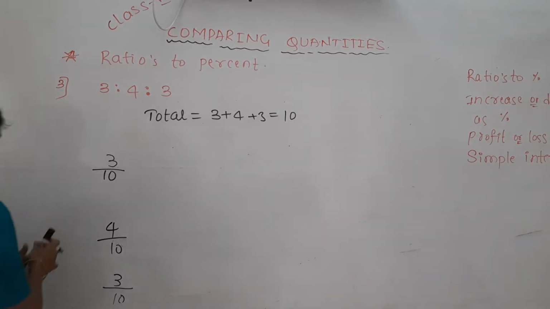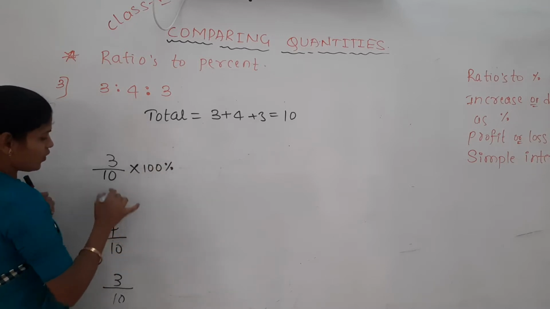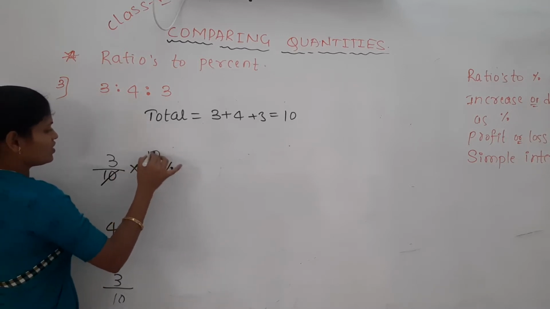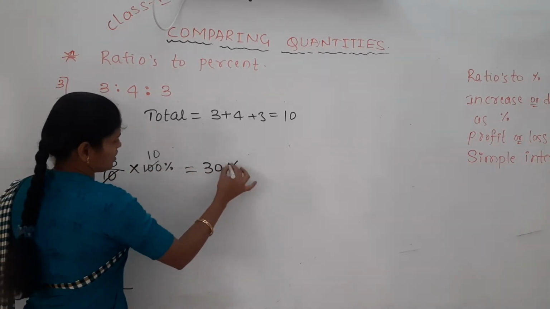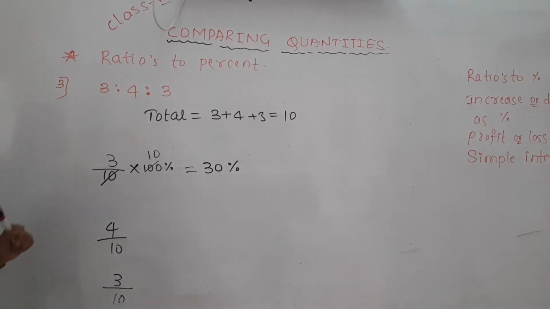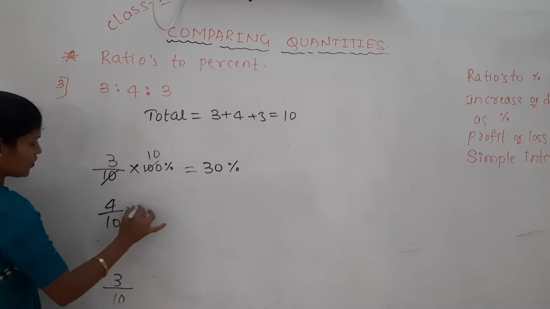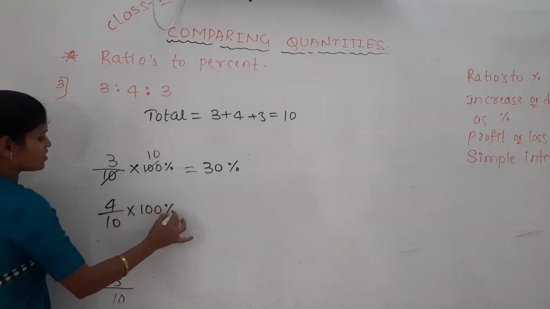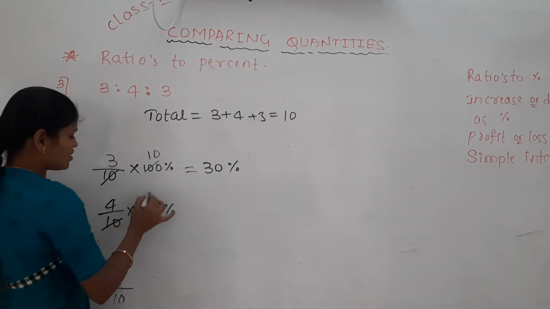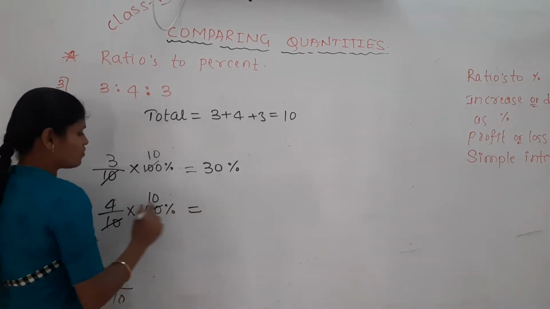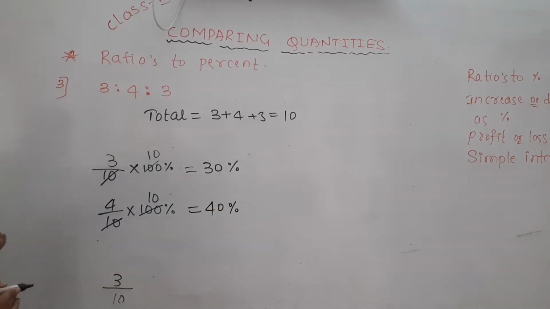If you want to convert this fraction to percent, multiply by 100%. 10 ones are 10, 10s are 100. Now 3 into 10, 30%. Next one, same way: 4 divided by 10, to express it in percentage multiply by 100%. 10 ones are 10, 10 into 4, 40%.